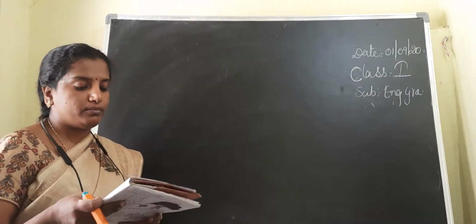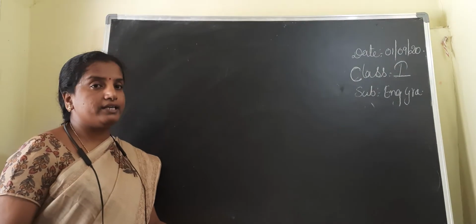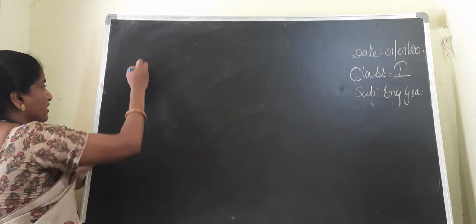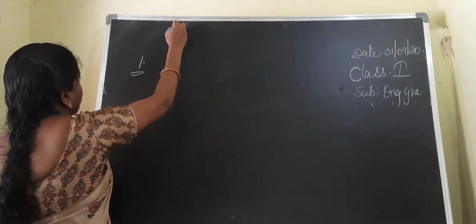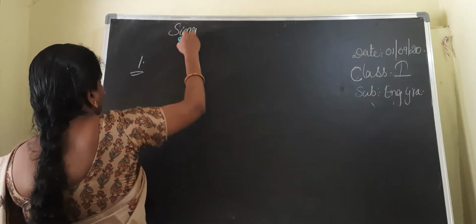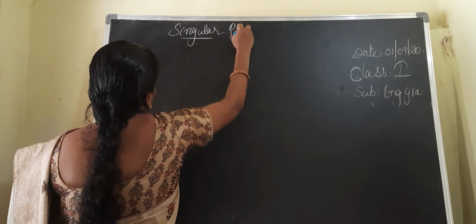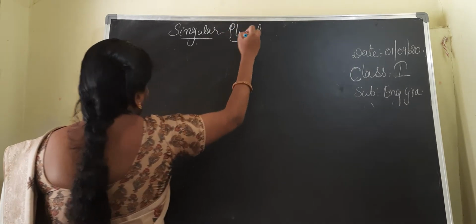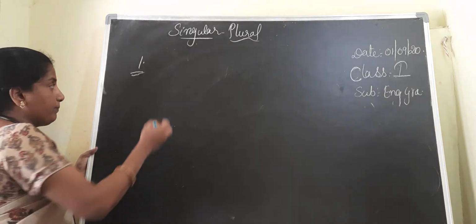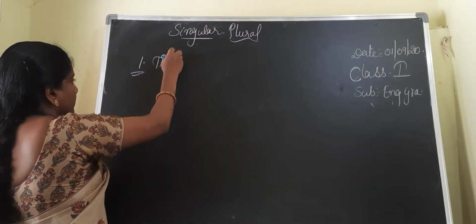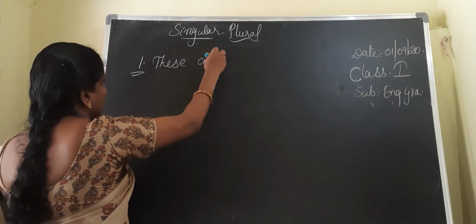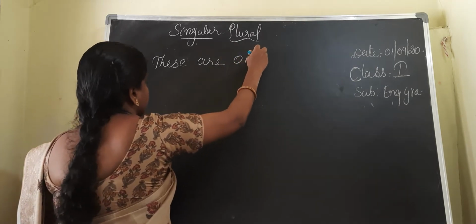and plural to singular. Children, suppose the topic we are discussing is singular and plural. Suppose this is a statement: these are oranges.